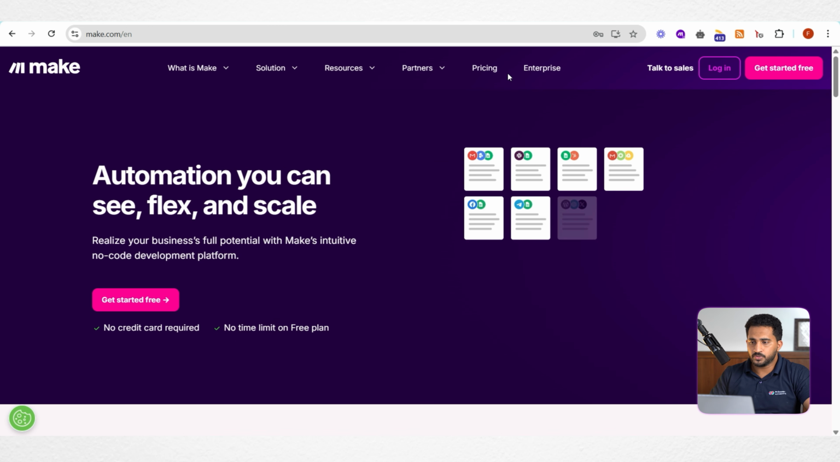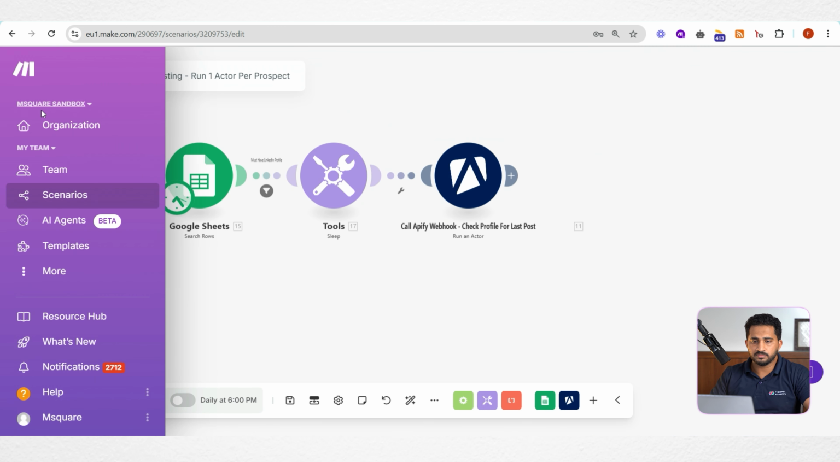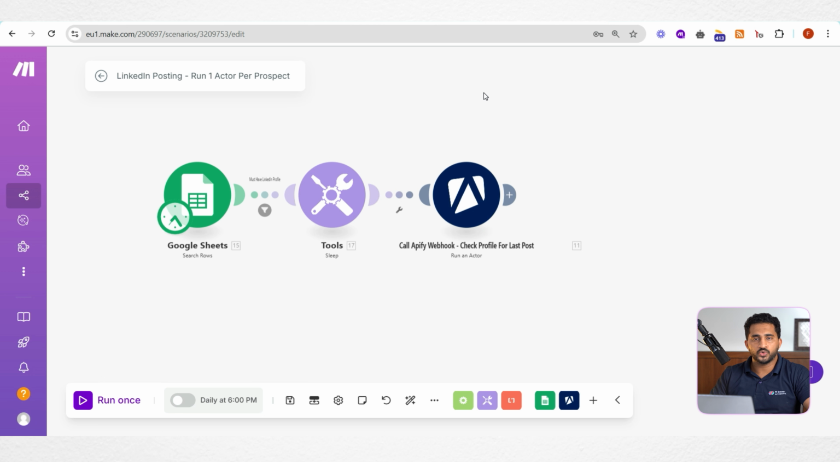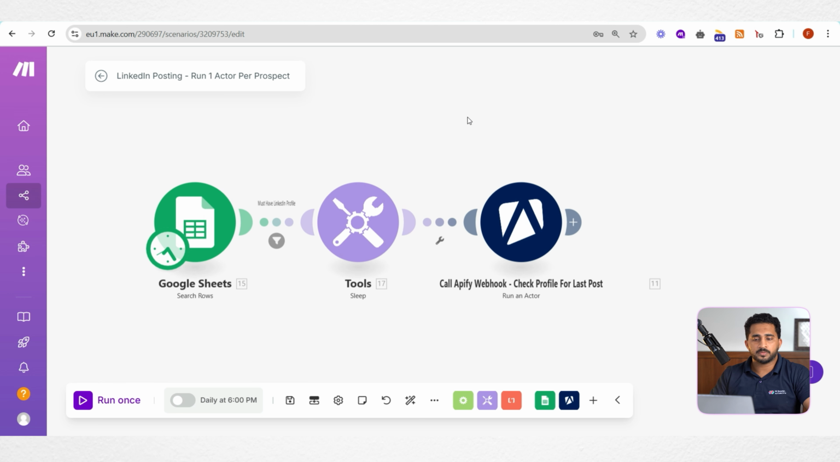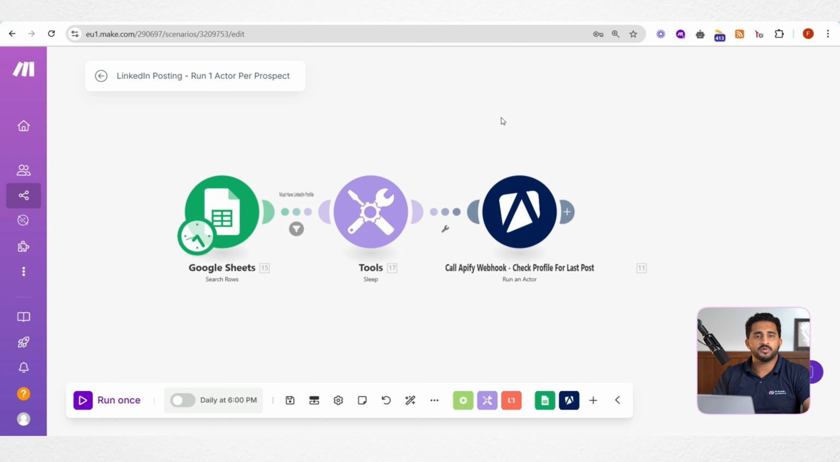Once you have signed up, you can create a new scenario by simply going to organization. There you can see the create new scenario button on the top right. Once you click create new scenario, you will be navigated to the scenario editor window. Here you can see for this purpose, we have mainly two automation workflows.